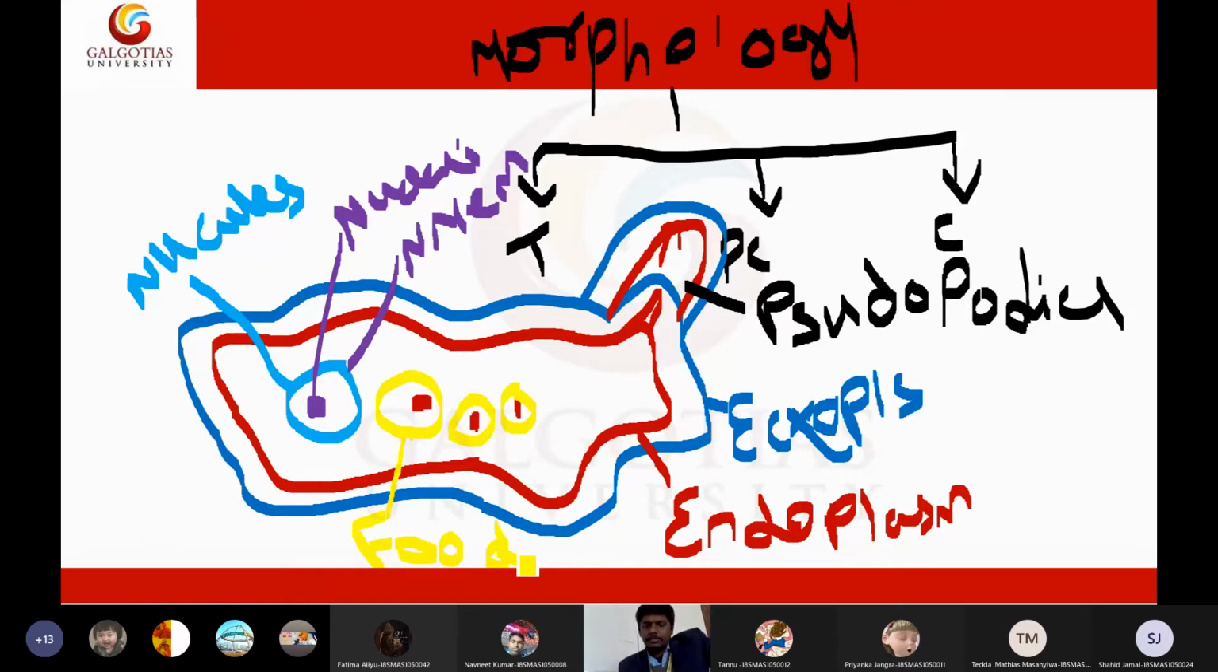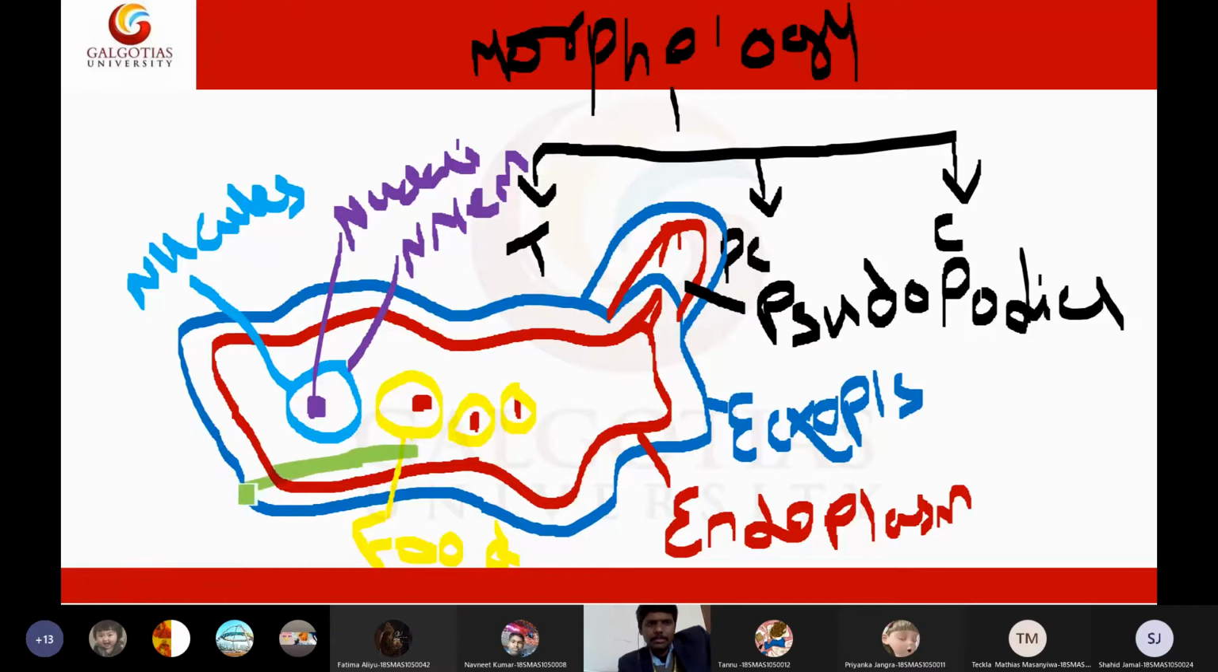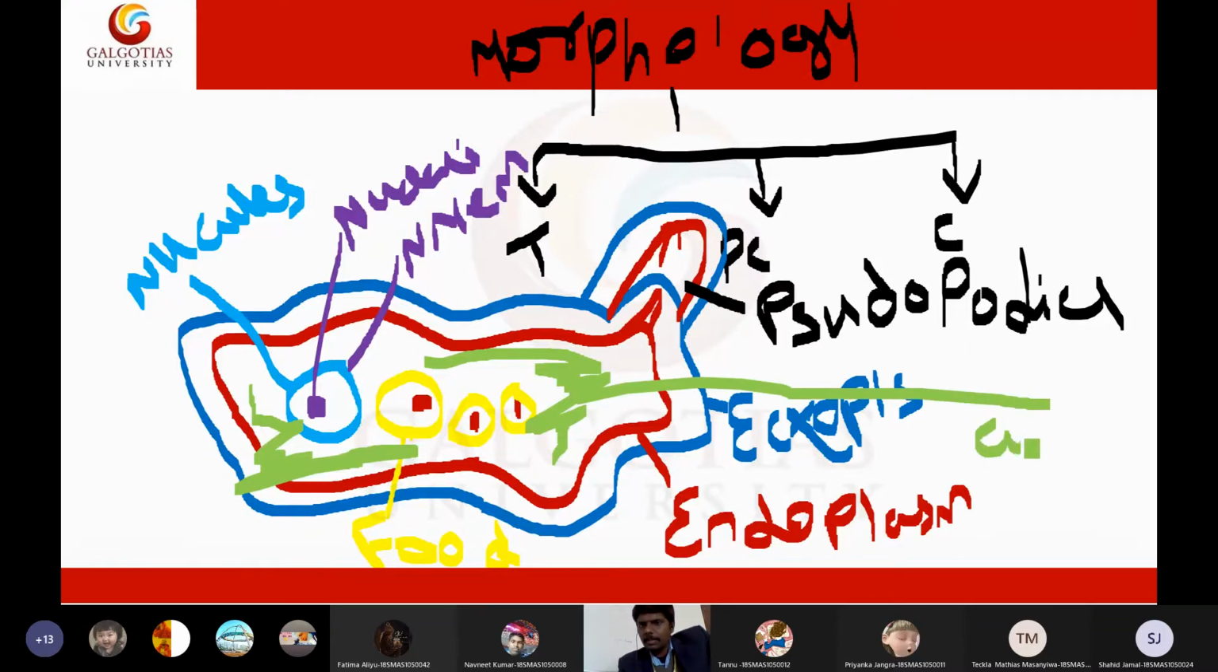Then it will obviously have a cytoplasm. In the cytoplasm, other granules will also be present. This is completely filled with cytoplasm. So this is cytoplasm.